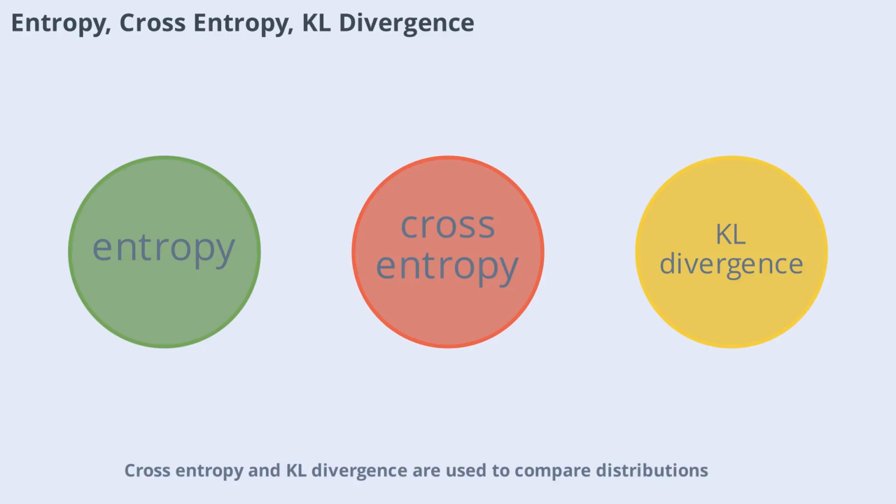Cross-entropy and KL divergence are used to compare distributions, and they play a central role in training neural networks. For example, minimizing cross-entropy is equivalent to maximizing the likelihood that a model predicts the correct label. These concepts are not just theoretical, they are the backbone of loss functions that guide neural network learning.